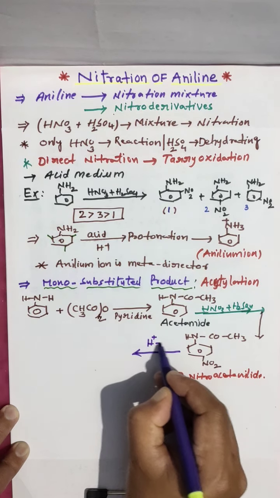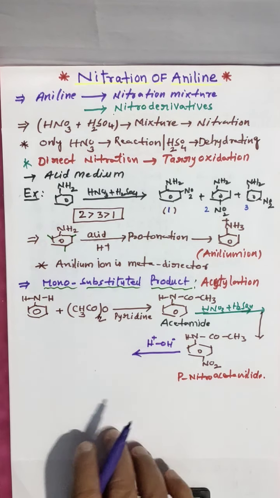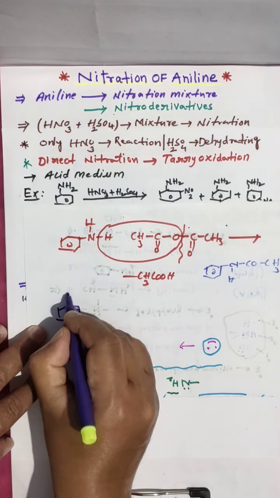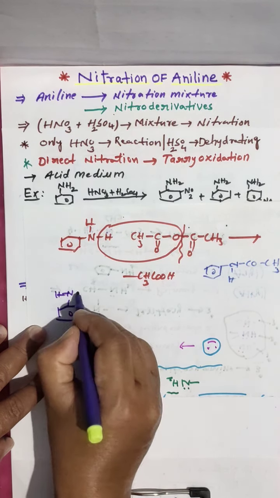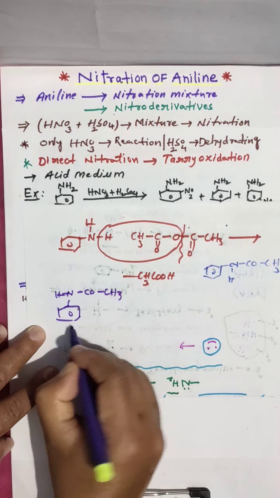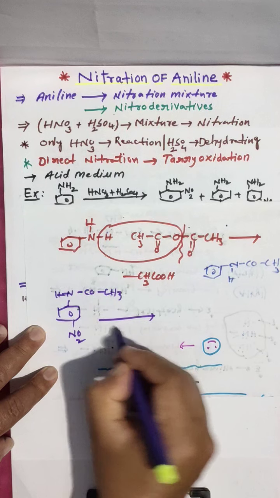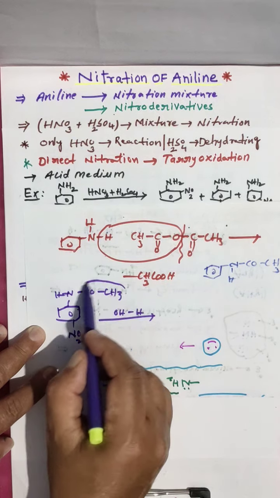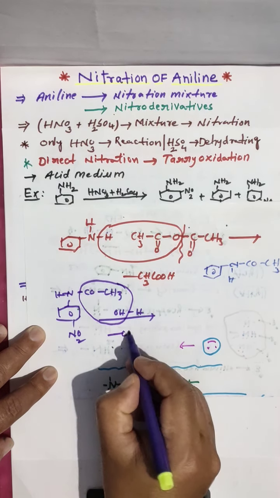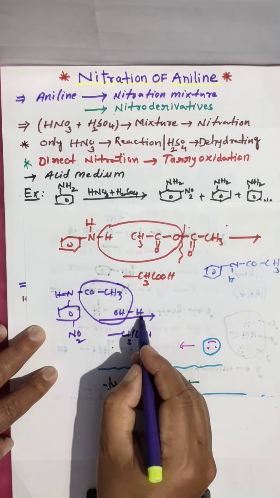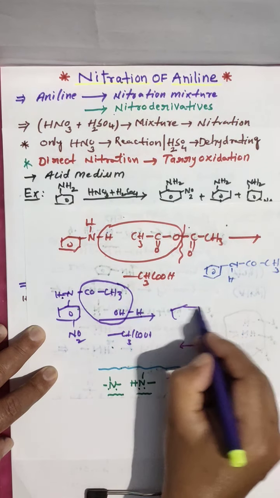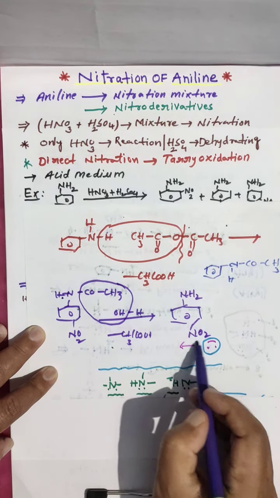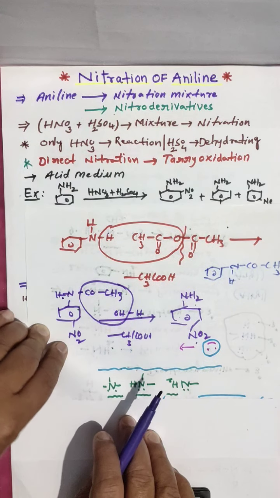And next we are doing hydrolysis, means H plus, OH minus. If you do the hydrolysis, what happens? Look here. This is para nitro acetanilide. This is subjected to hydrolysis, and the CH3COOH will be removed. The hydrogen attacks on this, and you are getting here NH2, here NO2, meaning 4-nitroaniline.